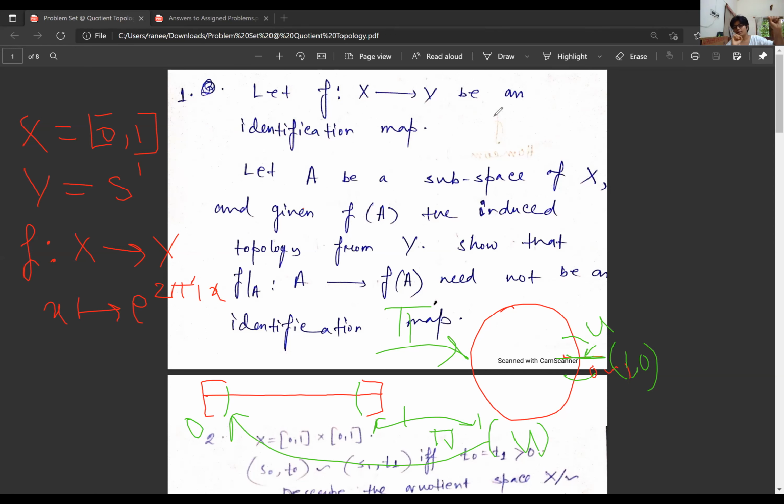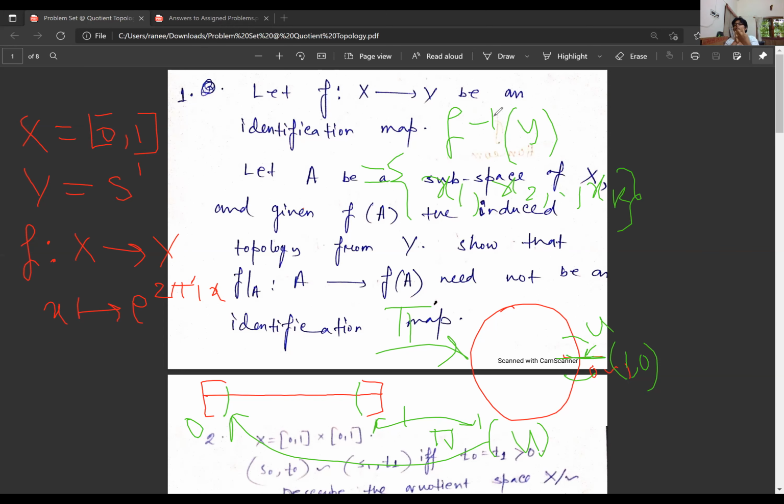Because the points 0 and 1 are both in the pre-image. There is nothing special about this map. If you have a map f from any topological space, and f inverse of y is the set {x1, x2, ..., xk}, and you want to see the open neighborhood of y, you need to see the open neighborhoods of all of x1, x2, up to xk.